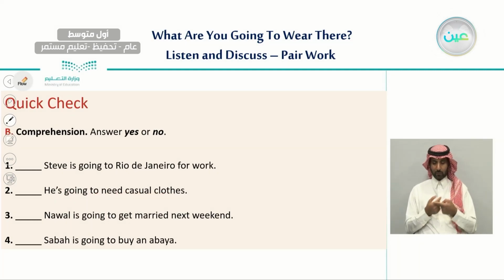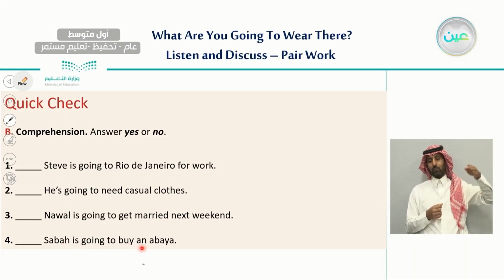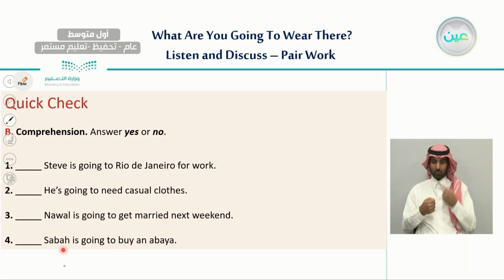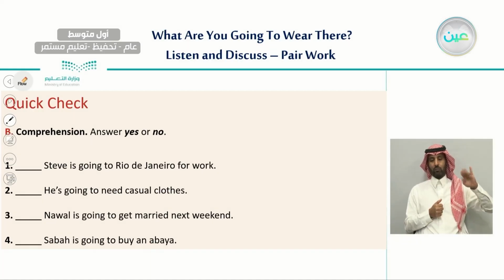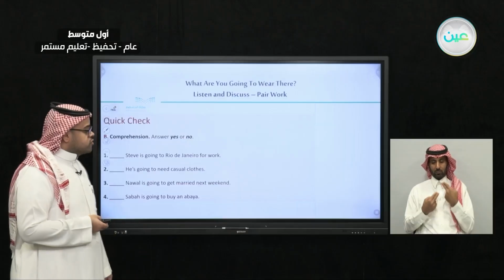Number three, Nawal is going to get married next weekend. And number four, Sabah is going to buy an abaya. So let's begin with the first one.